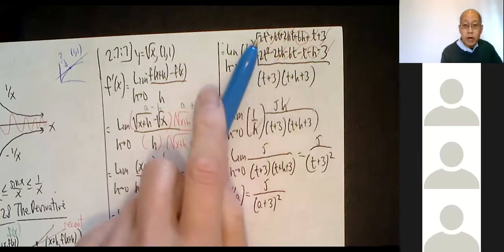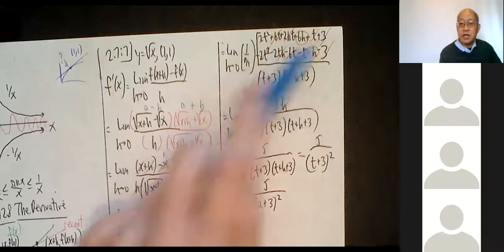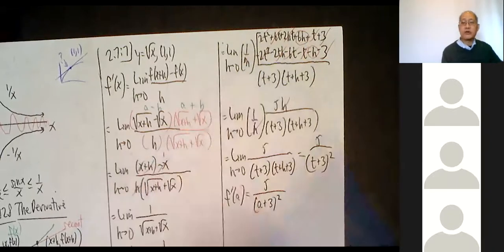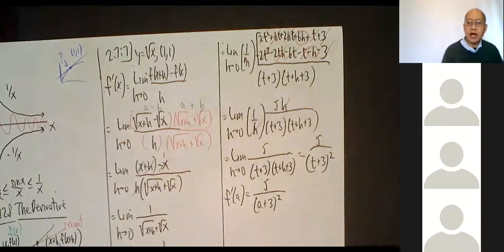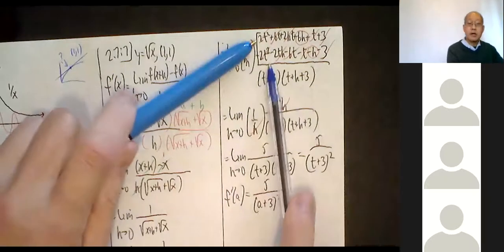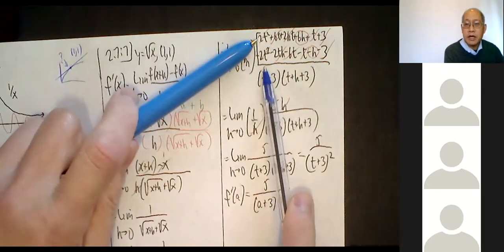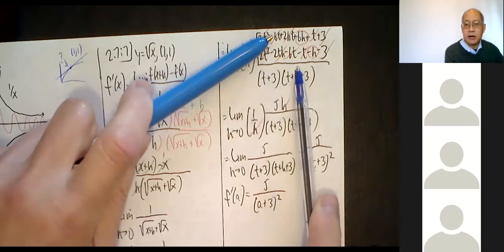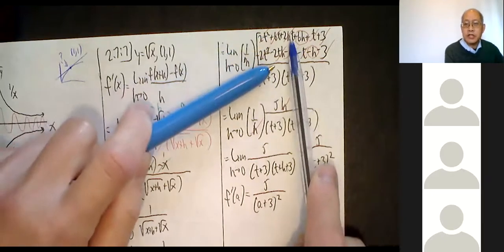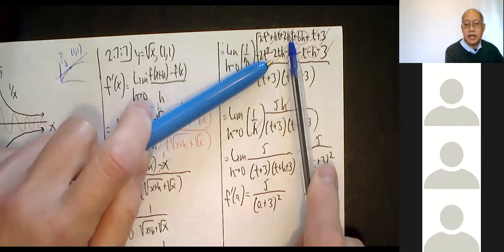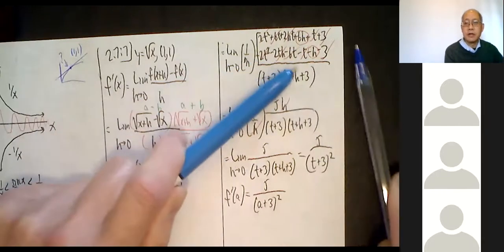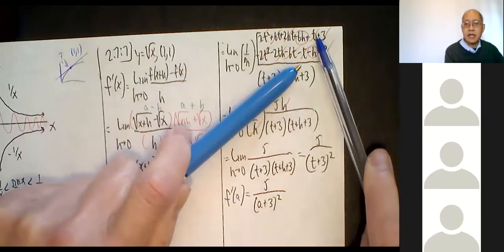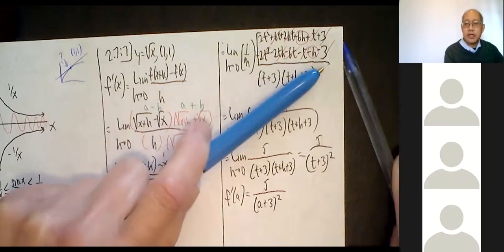Okay, so there's 1, 2, 3, 4, 5, 6, 7, 8, 9, 10, 11, 12 terms. Very conveniently, a whole bunch of stuff cancels out. 2t squared cancels out. 6t cancels out. 2ht is the same as 2th, so they cancel out. t minus t cancels out. 3's cancel out.